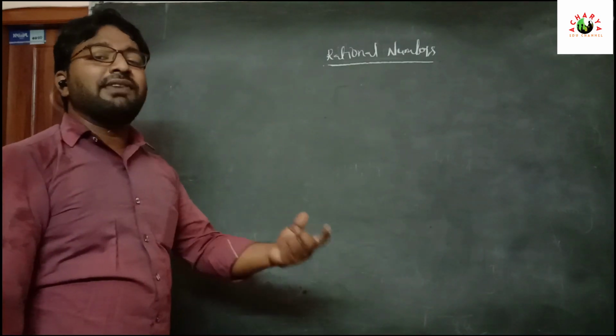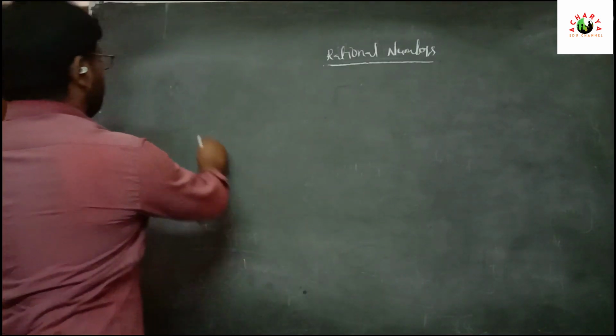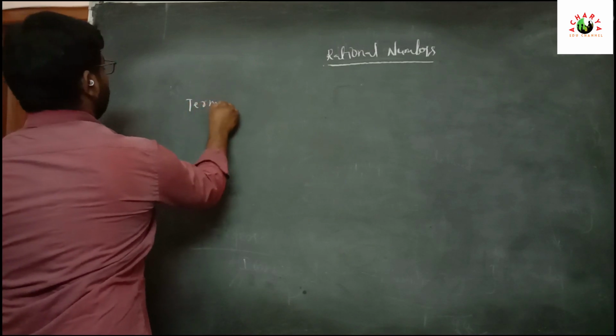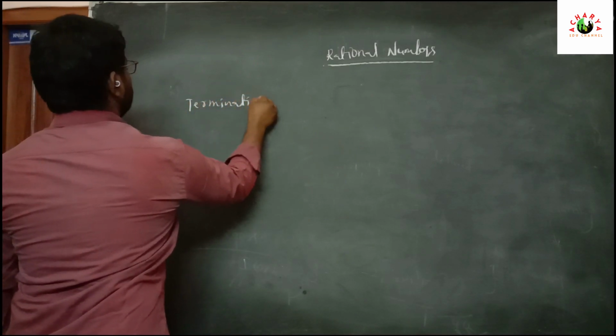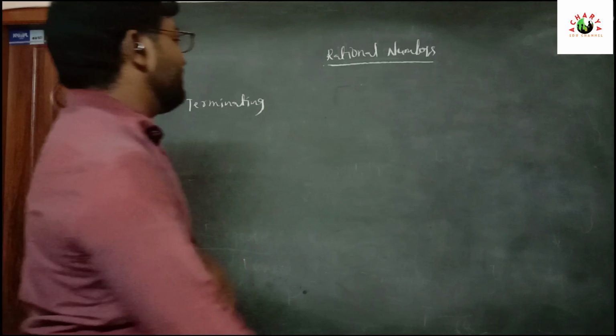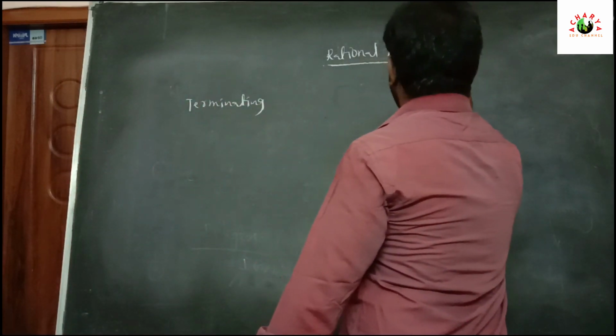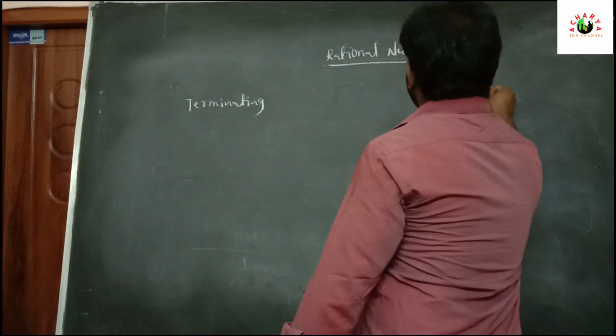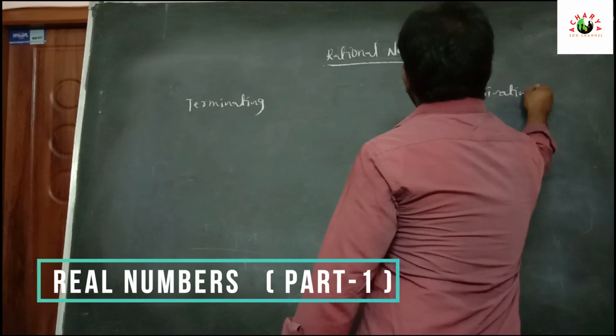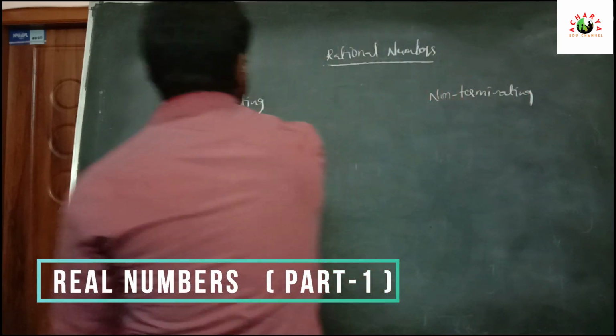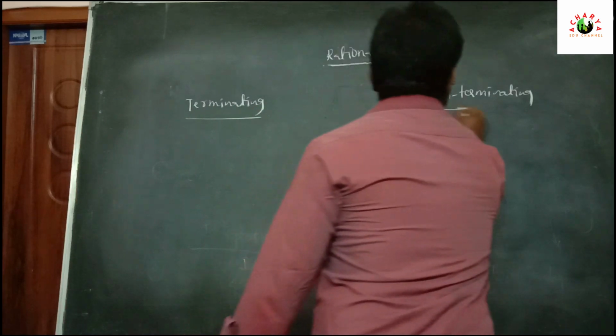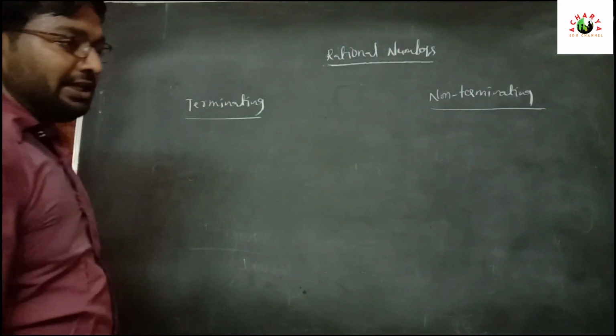Rational numbers are divided into two types. The first one is terminating and the second one is non-terminating.